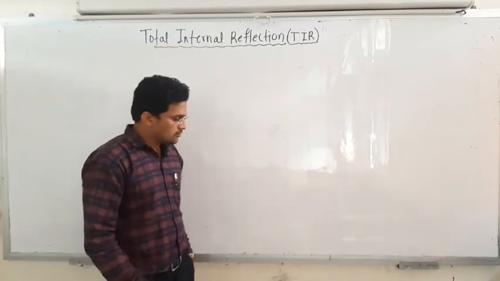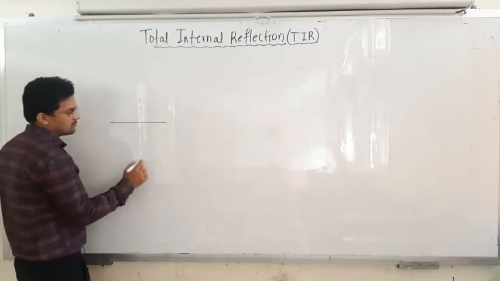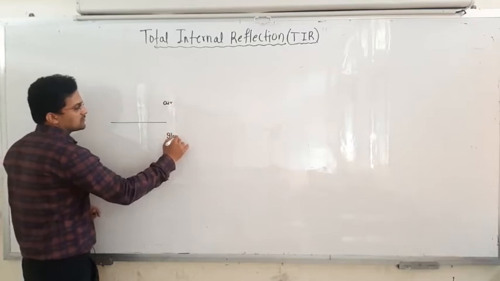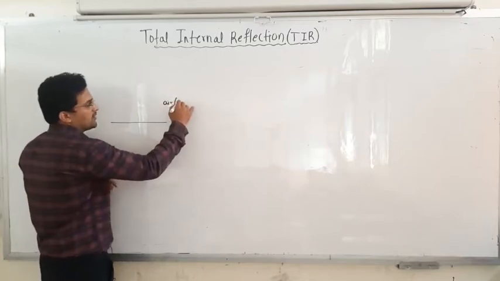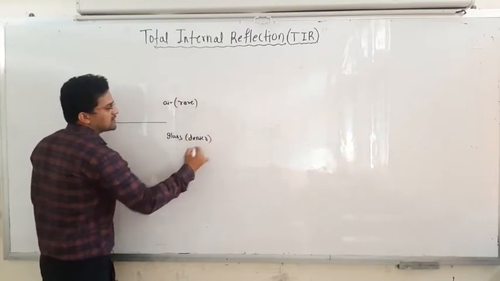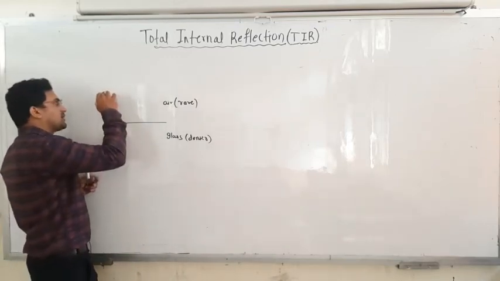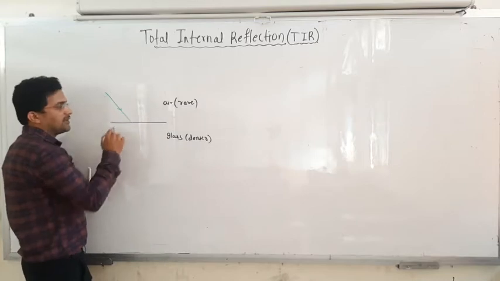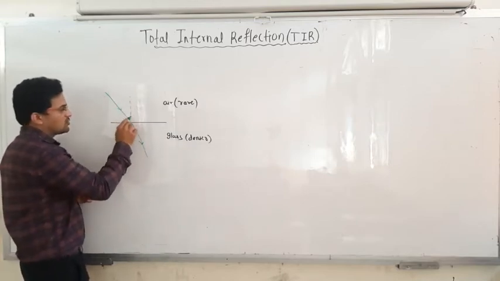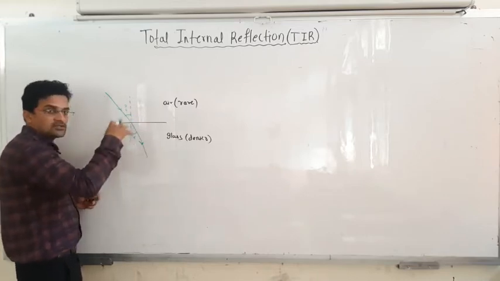Okay. So already you learned that whenever the light travels, suppose this is the air medium and this is maybe a glass, okay. So the air medium is considered a rare medium and the glass medium is considered a denser medium, okay. Now I will show you this one. When the light travels from this rare medium to denser medium, it refracts, okay. From this normal, this is the angle of incident and this is the angle of refraction.